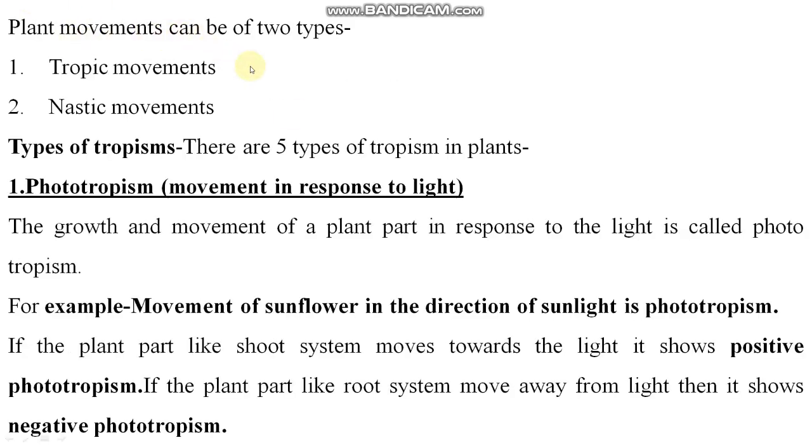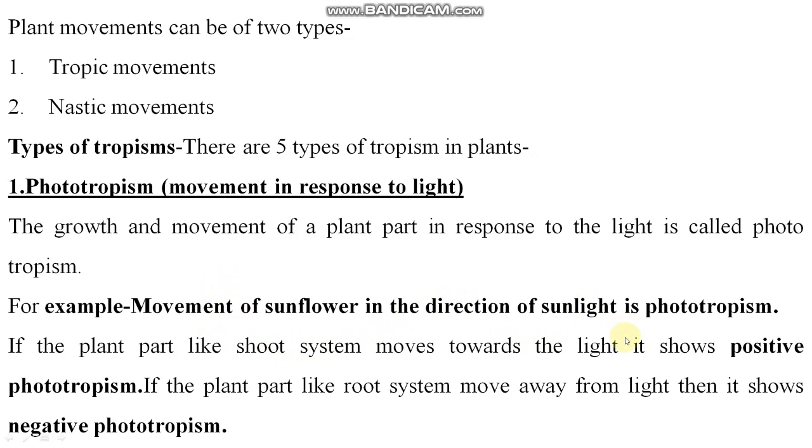Plant movement. Firstly, we will see plant movement. There are two types of plant movement present: tropic movements and nastic movements. Tropic movements, tropism is also of five types. Phototropism, movement in response to light. The growth and movement of a plant part in response to light is called phototropism. You people know about that, movement of sunflower in the direction of sunlight is phototropism.